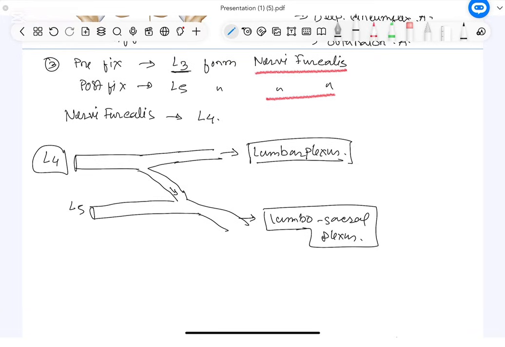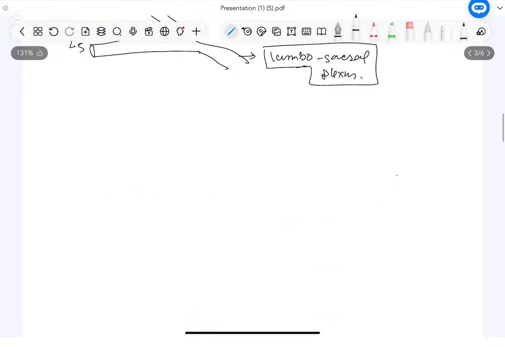Now, think if instead of L4, L3 does this work of contributing to the lumbar plexus as well as the lumbosacral plexus, we say it is a prefix lumbar plexus. And if it comes from L5, where L5 has one section for the lumbar plexus and another section for the lumbosacral plexus, then we say it is a postfix lumbar plexus.